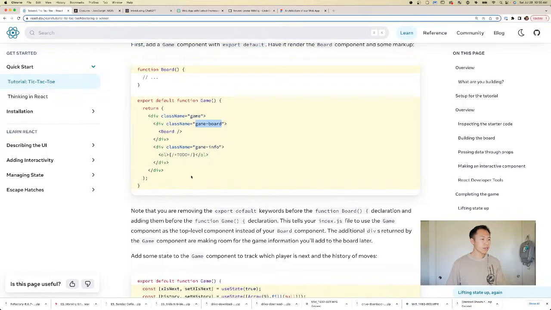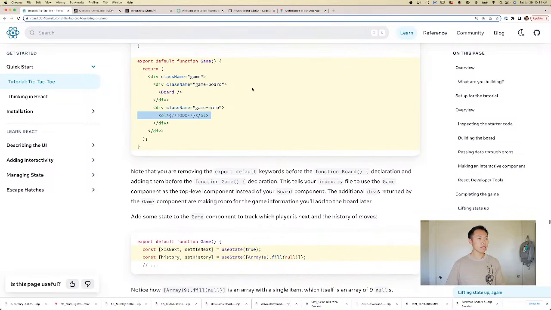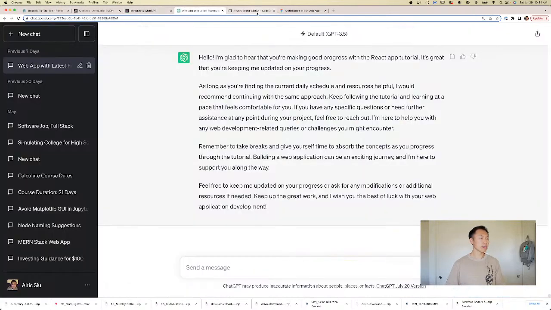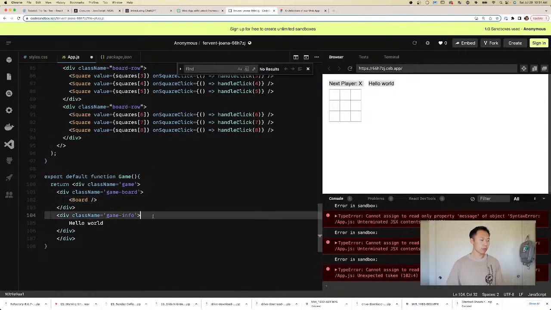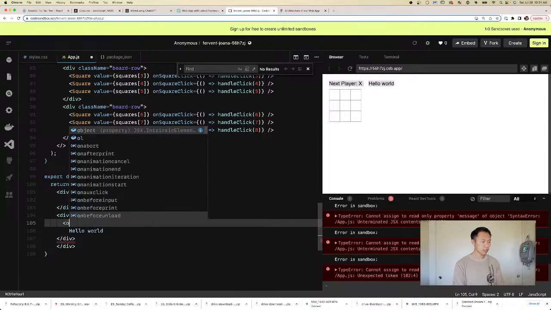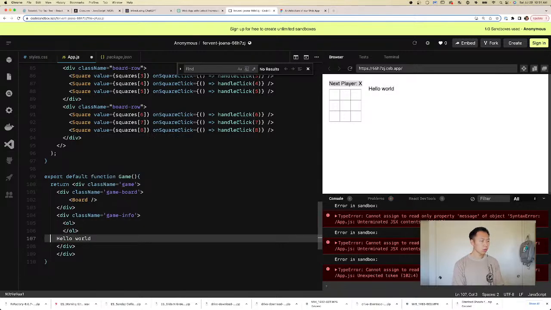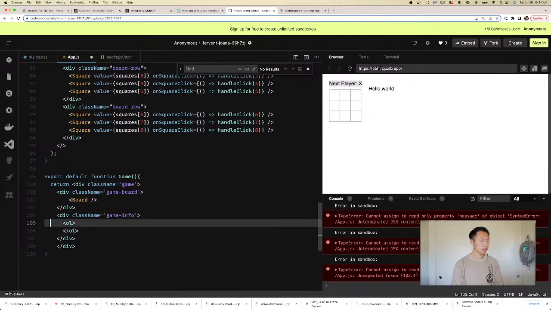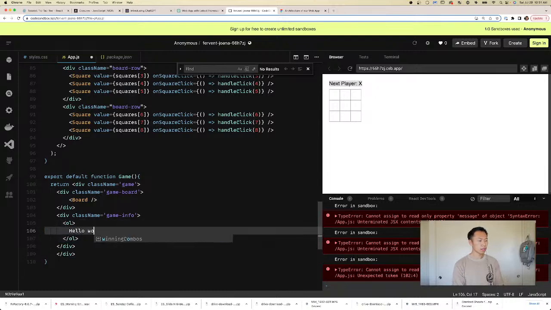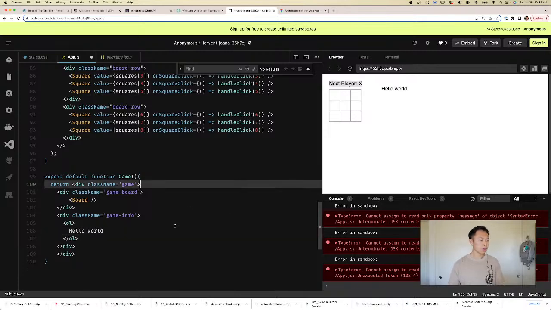Where's the tutorial? Okay, so we've done this, right? And this is like a list, so it's saying we have a list of to-do stuff. Ours is very, very similar. Let's just make it a list as they requested. So let's make this an OL, and hello world will be part of the list. Why don't we do that? Okay, cool.